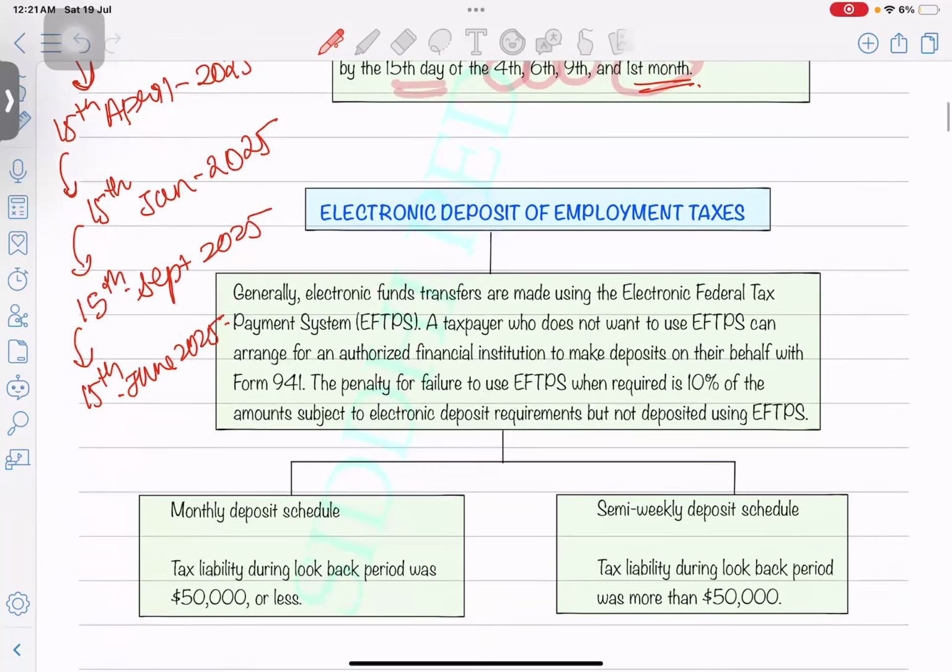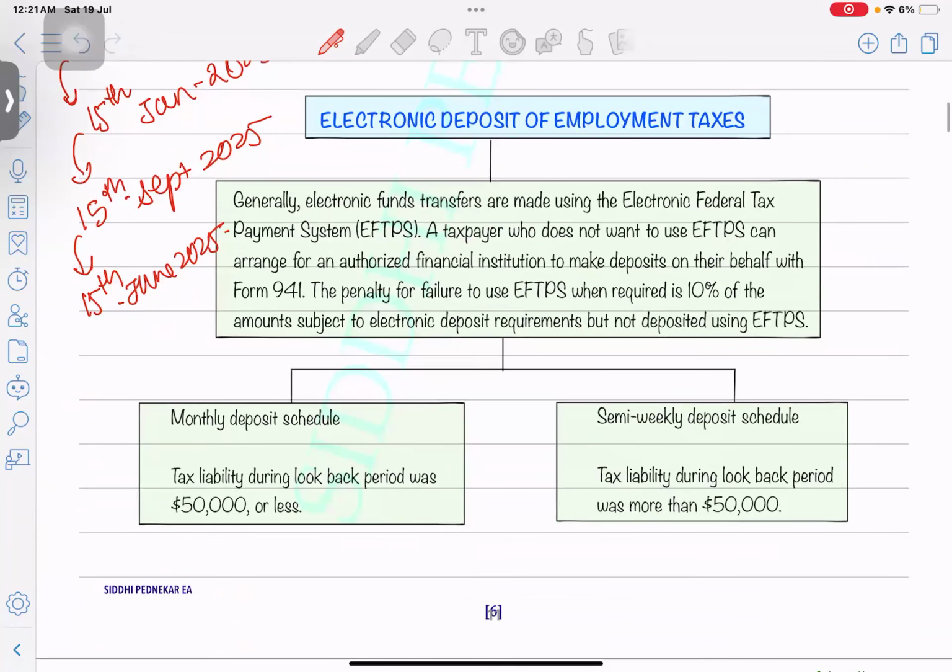Okay. Next is, this payment needs to be done electronically. Whatever you are going to deduct from the employee's salary, plus whatever is your portion. Being an employer, you are also going to put in some money for payroll taxes. Both of these should be paid through electronic deposit.